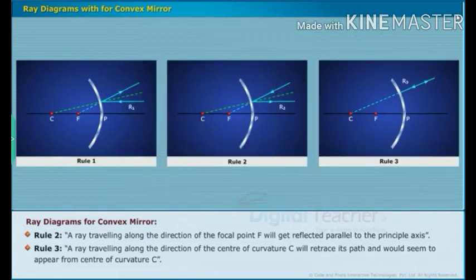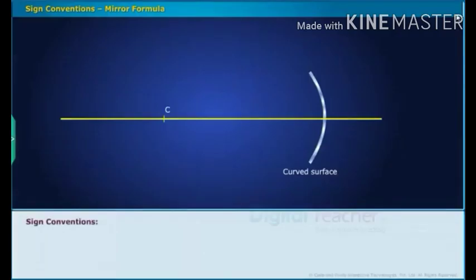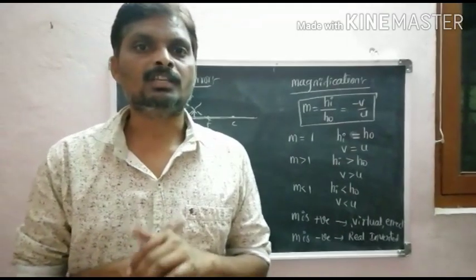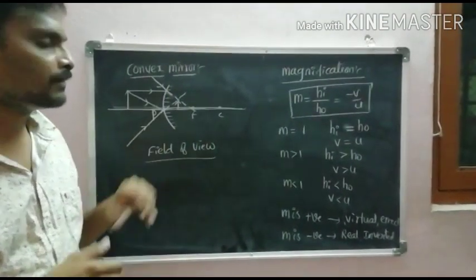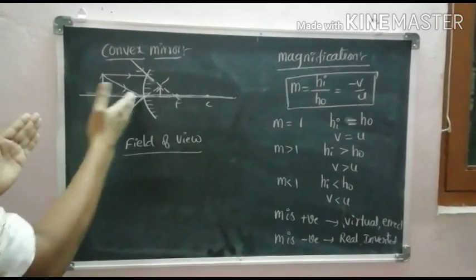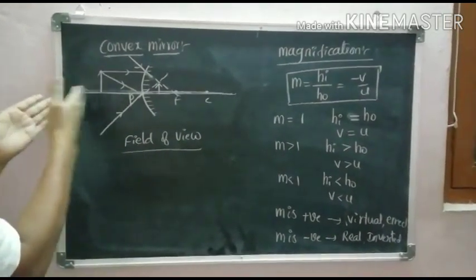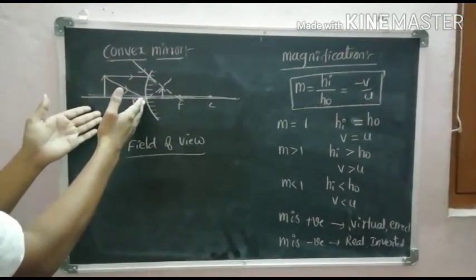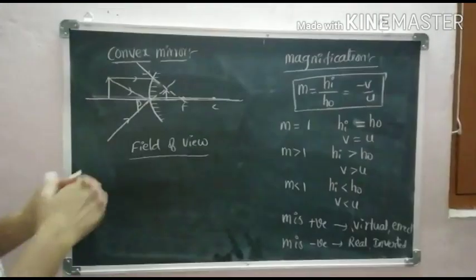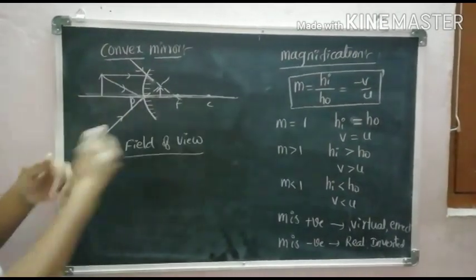After learning to draw ray diagrams to get the images formed from curved surfaces, let us derive the relationship between the object distance u and image distance v. Sign convention. Image formation due to a convex mirror: this is the convex mirror. If the object lies anywhere from infinity to the pole, then we get the image between pole and focus. Pole and focus means inside the mirror.